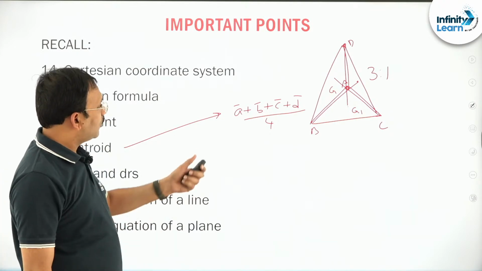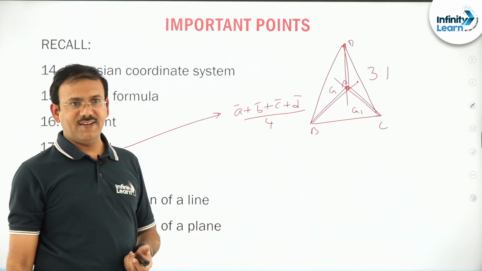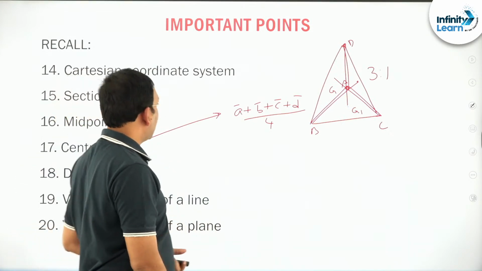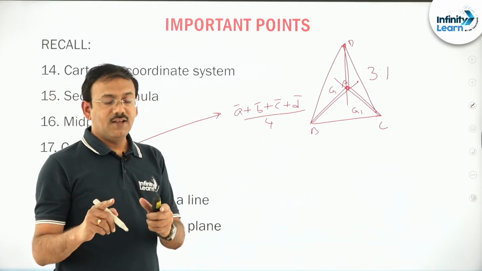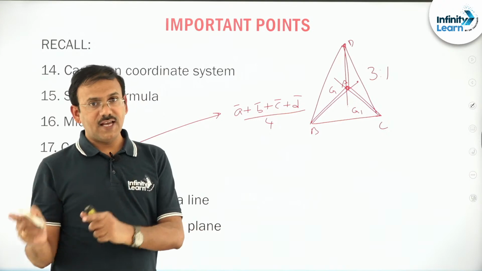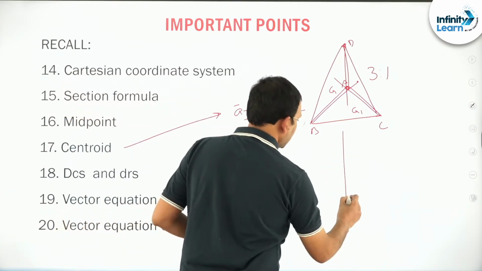Fine. So, this point divides the median in the ratio 3:1 internally. Okay, right. Then DCs and DRs, this is a very, very important thing. We study vectors with the help of 3D, and 3D with the help of vectors. Suppose, friends, you take